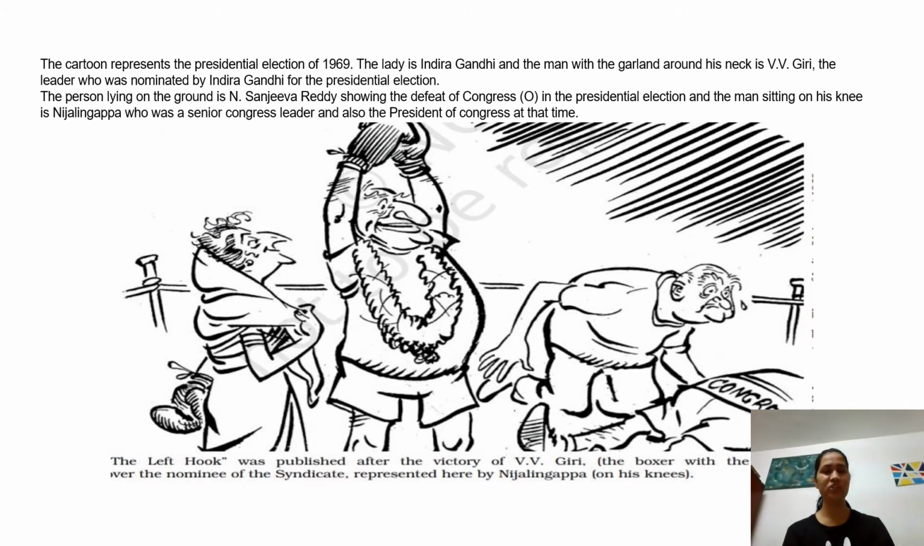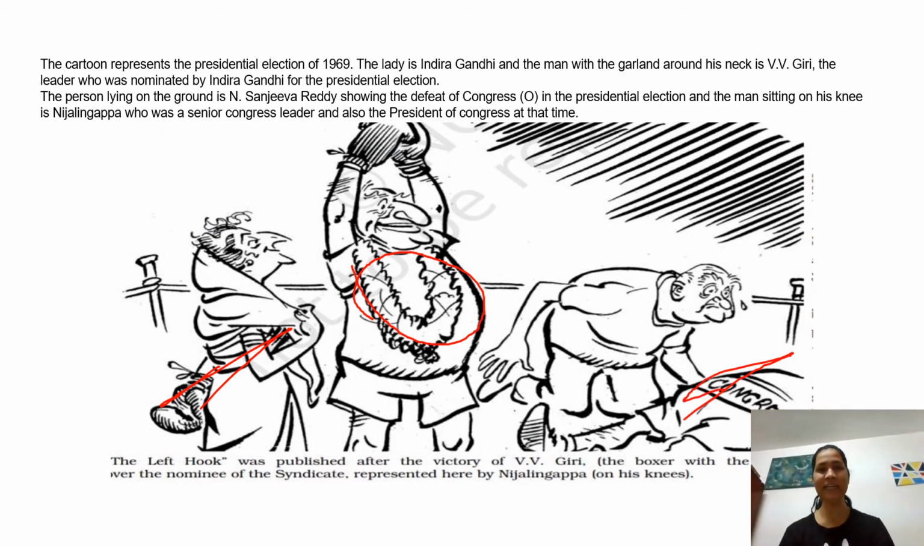Okay, so even this picture, you have to know this picture very well, because many a times even this picture comes in the paper. So basically we can see that this entire picture is trying to represent the presidential election of 1969, and the lady over here is Indira Gandhi, and the happy person with this garland or the mala is basically VV Giri, who was basically nominated by Indira Gandhi for the presidential election.